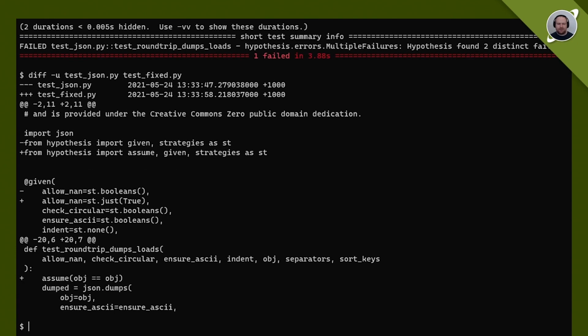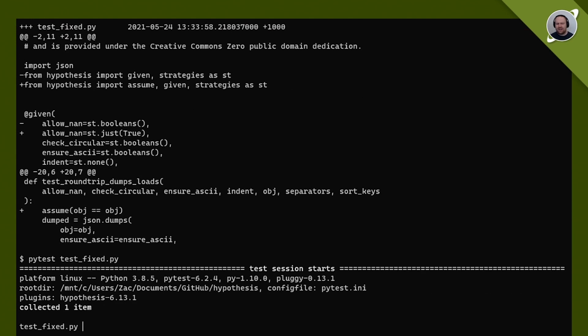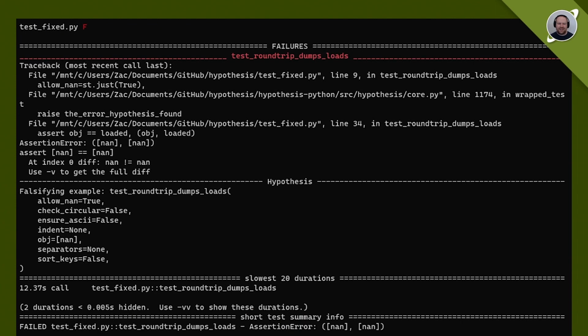In this case, we'll just say, well, we will always allow non-finite values just for the purpose of this test, and we'll assume, that is, we'll tell hypothesis to reject the input if it's not equal to itself. That's like an extra powerful assert. And then if we run this version, what do you think we're going to see? In this case, we see that hypothesis finds another failing example. If you have a list containing nan, then it actually compares equal to itself.